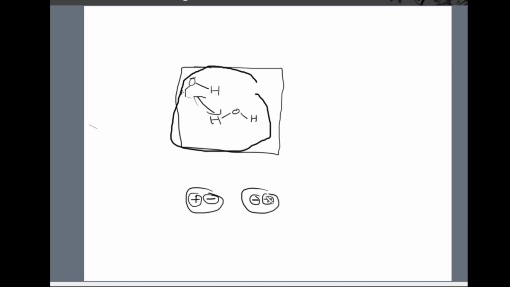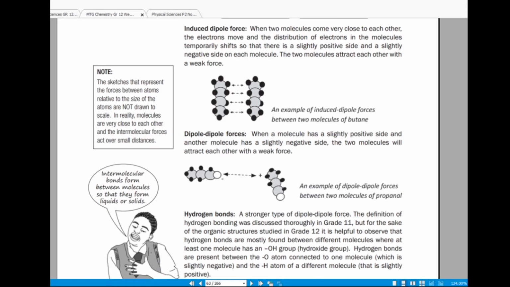So it has electrons, right? So we know the electrons are the ones which actually participate in chemical bonding and in chemical reactions. Here they are saying that when the molecules get closer to each other, the distribution of electrons in those molecules will shift, such that there is a slightly positive side and a slightly negative side on each molecule, right?